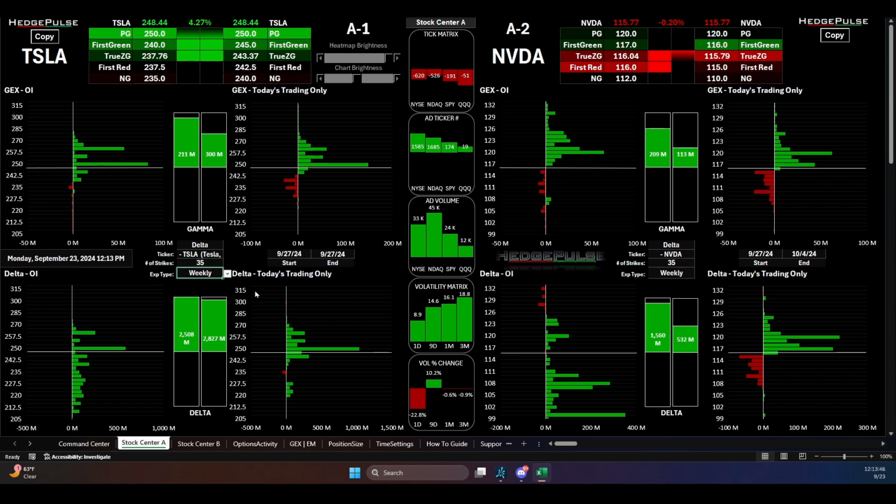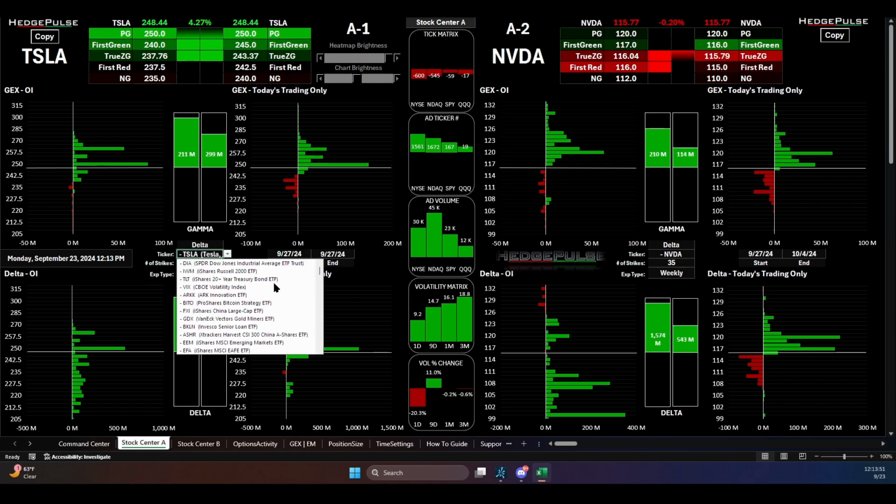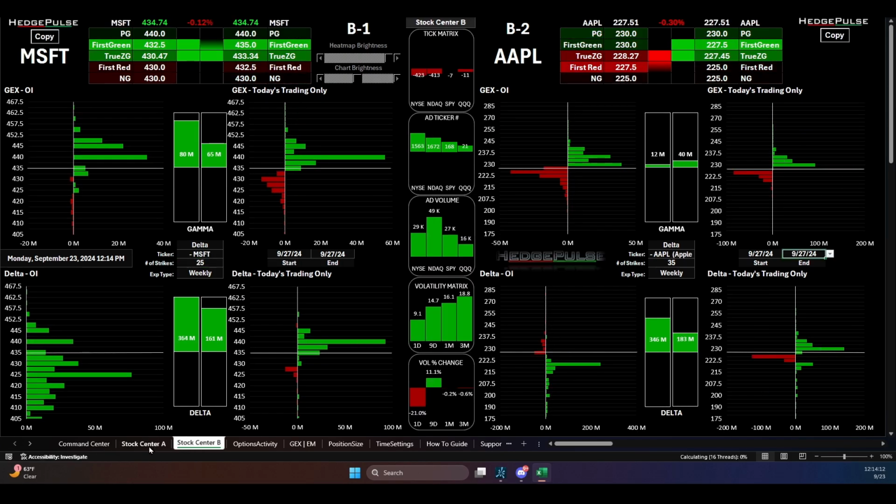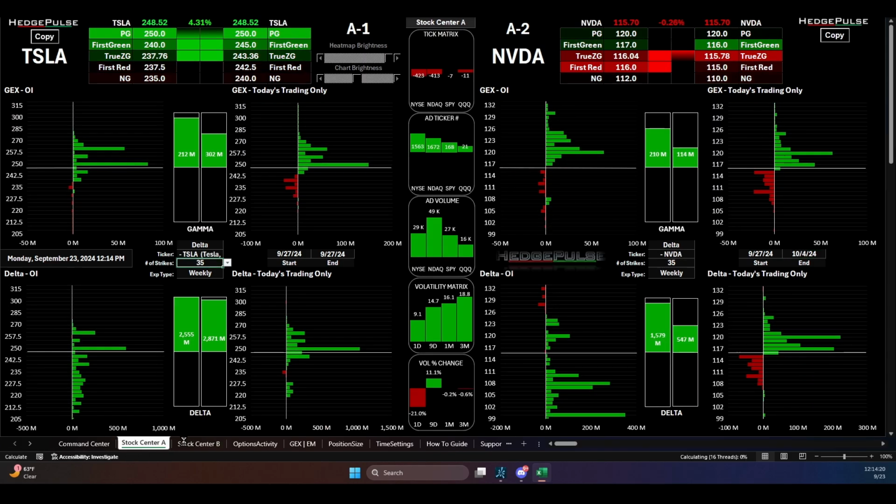So in the stock centers, you can select it from a drop down, okay? And we have about 1,500 right now, a little over. You can go through all of those, or if you want to see Tesla, I already have it loaded. Just hit TSLA, and there you go. All right. Now, over here we have Microsoft and Apple. So this is nice. You can already have preloaded your favorite stocks for the day, basically.